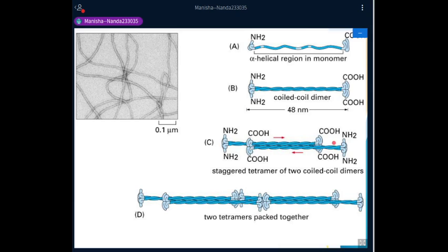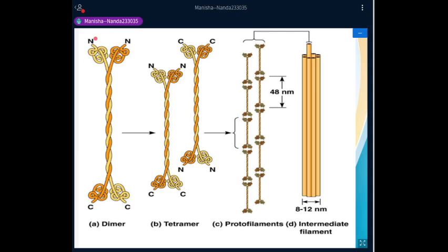They are arranged in a staggered fashion. This is called a staggered fashion, and this forms a staggered tetramer of two coiled dimers, and then these tetramers are again arranged next to one another. Now this will be more clear to you in this diagram. You can see here, this is a dimer of two,